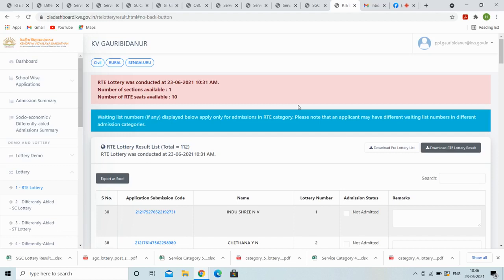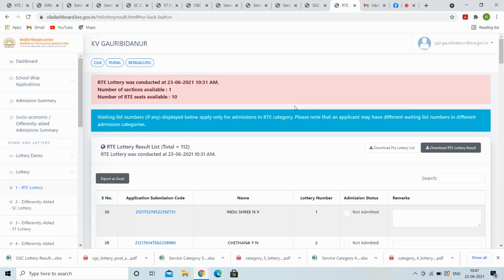Those who are in the provisionally selected list, those parents will be receiving a call from the Vidyalaya, and then they will have to come to the Vidyalaya and deposit all the documents with originals. You have to show the original and deposit one photostat of that. And all the parents are requested to follow the SOP. In the Vidyalaya website itself, there is a helpline PDF in which phone numbers of teachers are given. So for any doubt you may call them, and you are requested not to visit the Vidyalaya but to maintain contact by phone or email. Thank you.